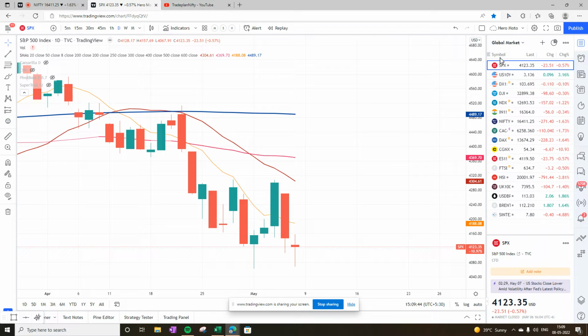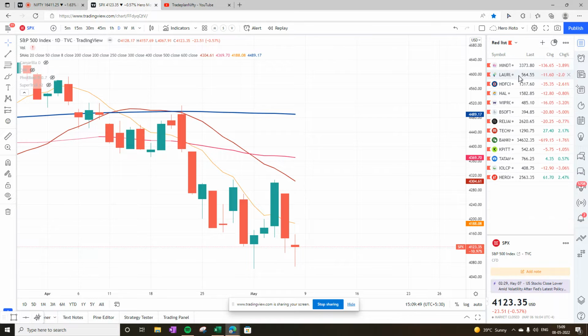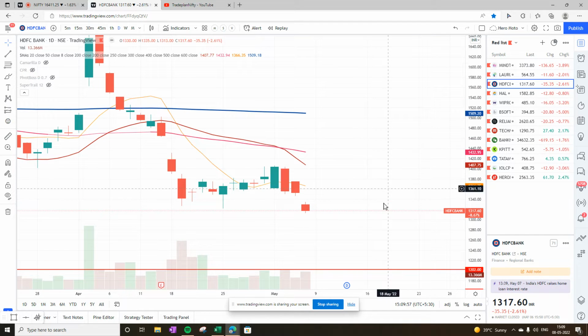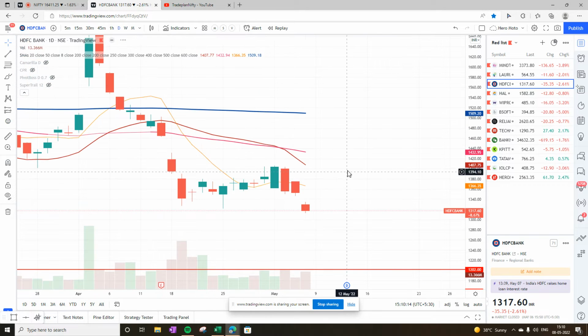Now, when we look into our local indicators, let's have a look into HDFC Bank first. HDFC Bank is looking very weak. On the weekly chart, it has closed below the 20, 80 and 200 bar moving averages, and now the next support for HDFC Bank is at 1254. Right now, on the weekly as well as the daily chart, it is below all the required moving averages. So it is looking very weak with no sign of reversal.